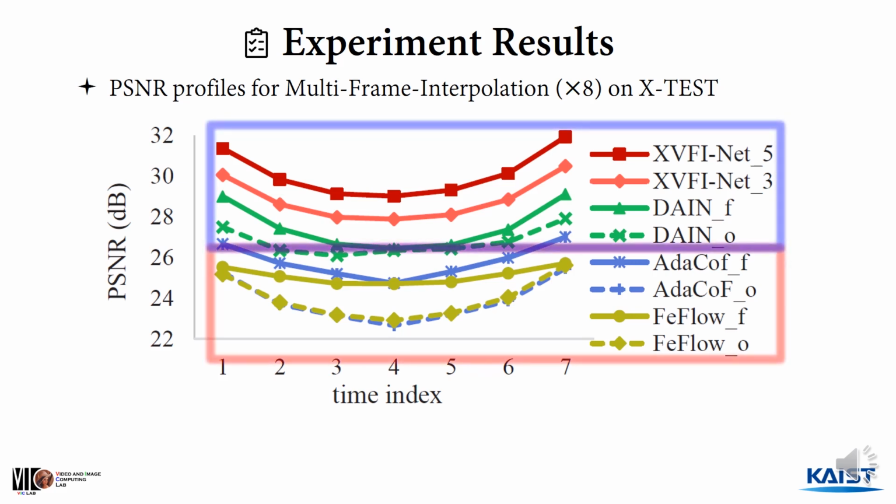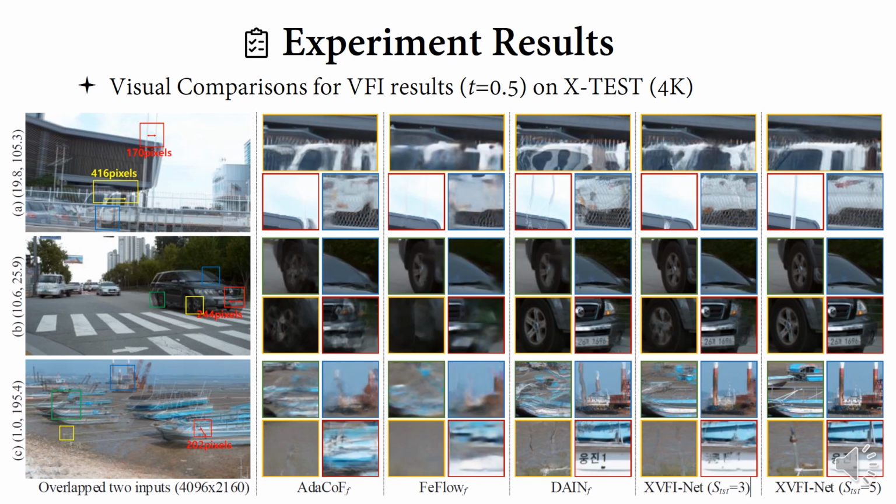This tendency can consistently be inspected in PSNR profiles for multi-frame interpolation on X-test, as shown in this figure. This figure shows a visual comparison on 4K X-test. The first column images show overlaid 4K input frames. As shown, huge pixel displacements are observed, which is very challenging for VFI.